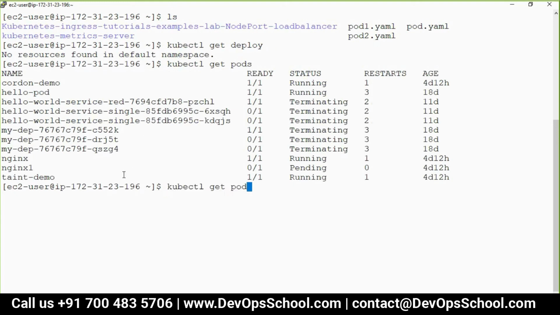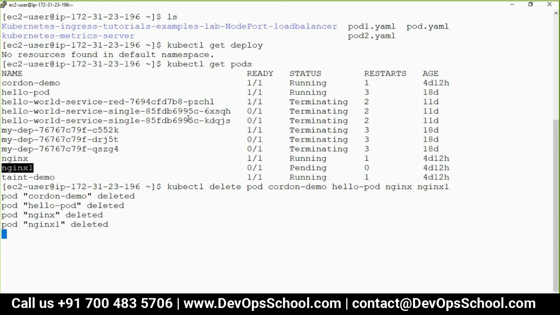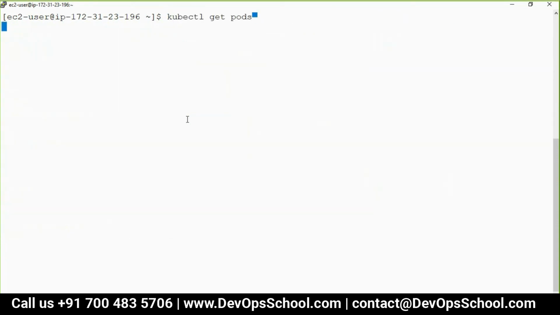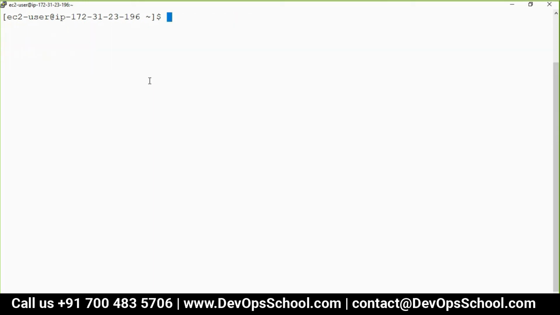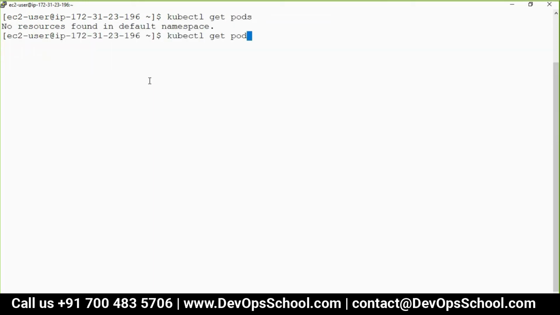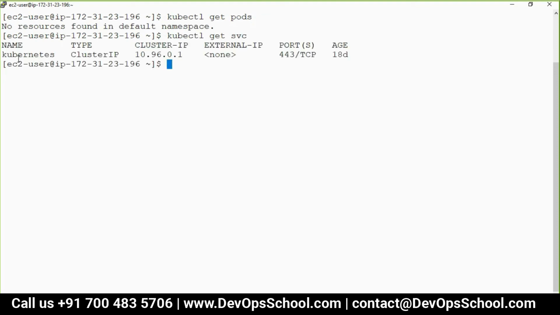Okay. And delete pod and cordon hello pod and Nginx. I deleted all these pods. So I cleaned up. I don't think I should teach you this because you know that very well. Now you see that I don't have any pod. I don't have any service apart from this. This is the default. Don't touch this.